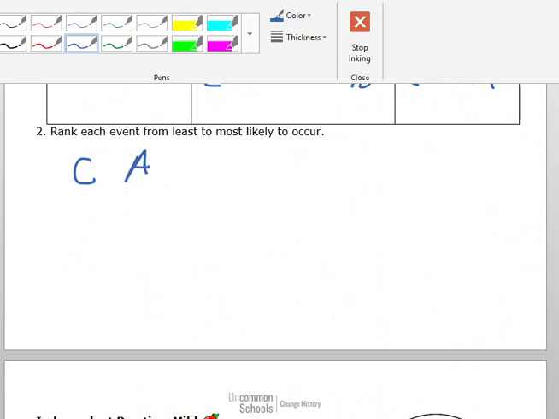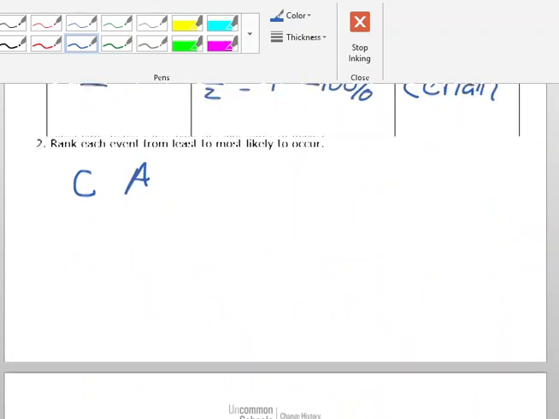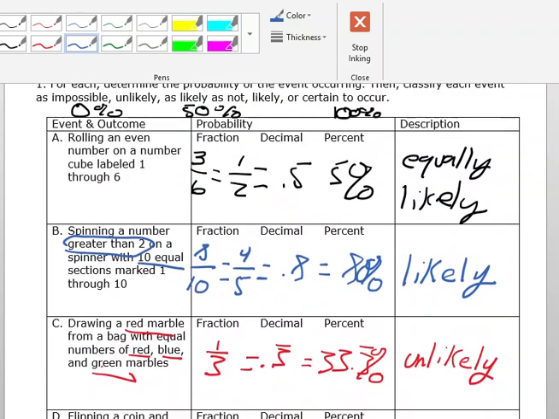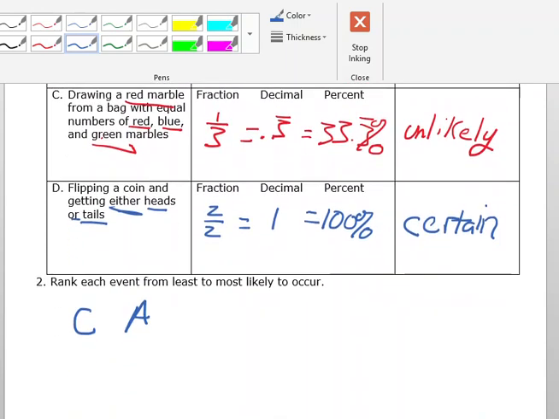All right, and then I'm looking for a likely to happen, so that's B. And the one that is certain to happen is D. So on my scale from least likely to more likely or certain, it goes C, A, B, D, because I went from, again, unlikely, equally likely, likely, and certain.